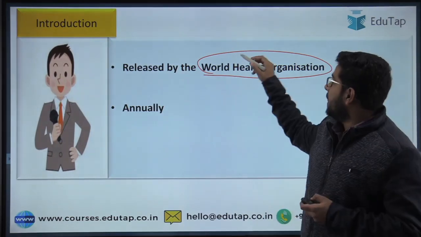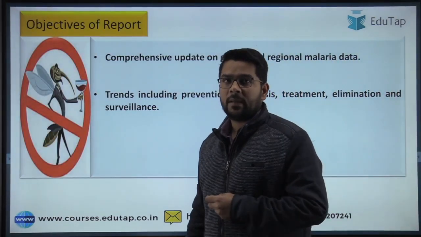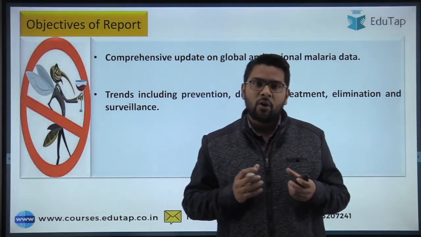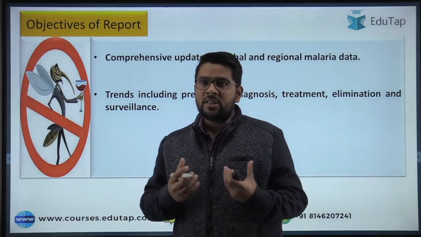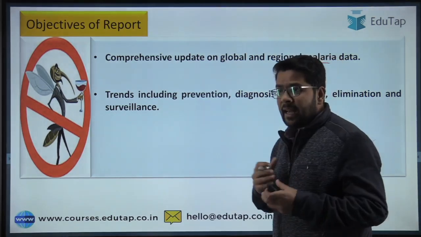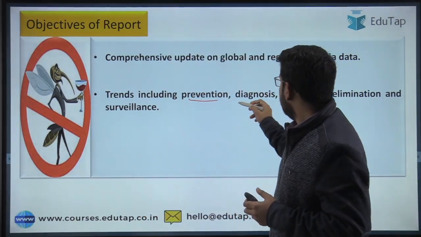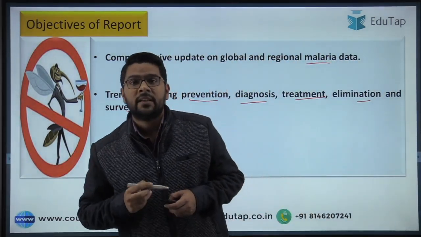So guys, we have already covered the introduction part. Now coming to the objective of the World Malaria Report. Under this report, the World Health Organization is collecting data across the globe as well as regional data regarding malaria, and analyzing those data in terms of prevention, diagnosis, treatment, elimination and surveillance of the disease.